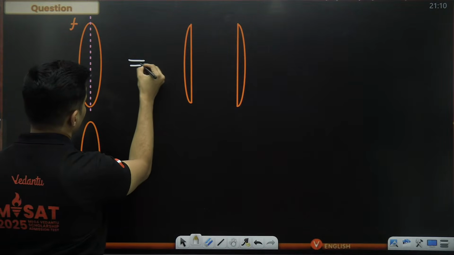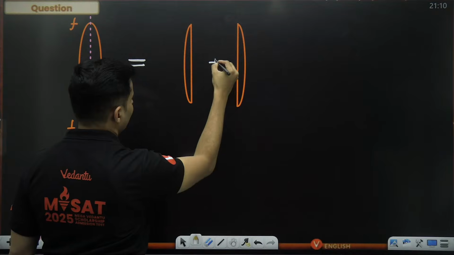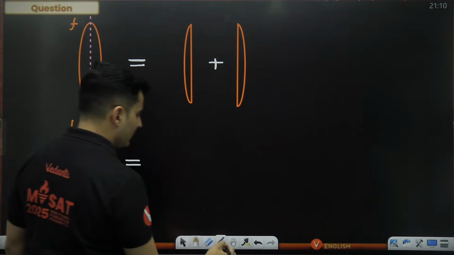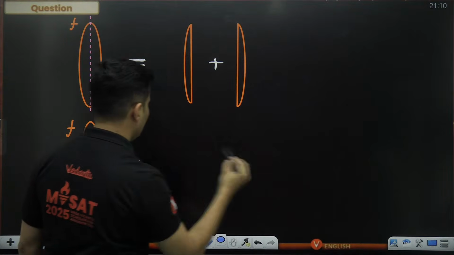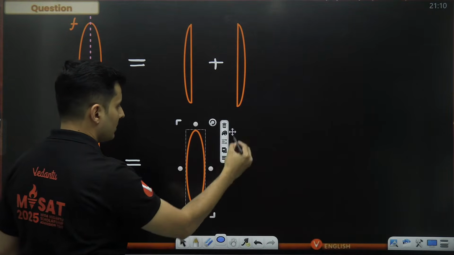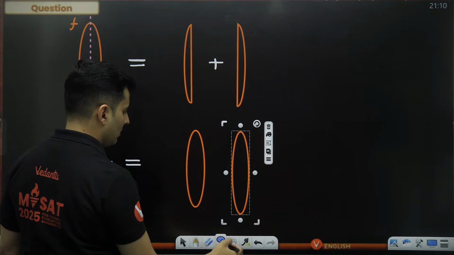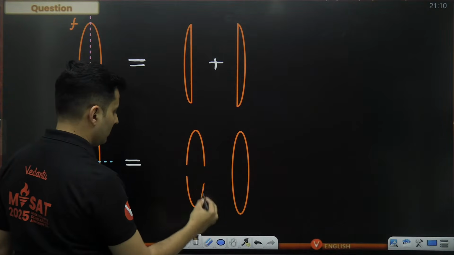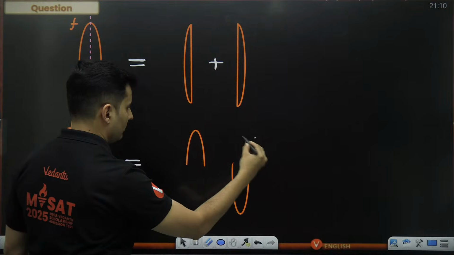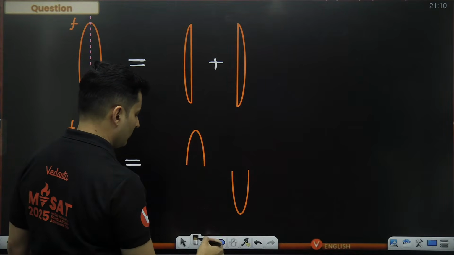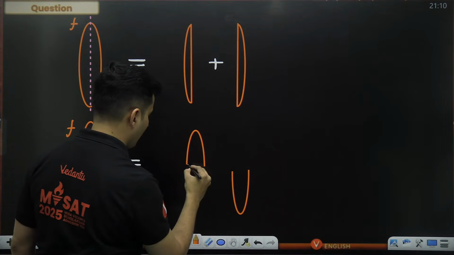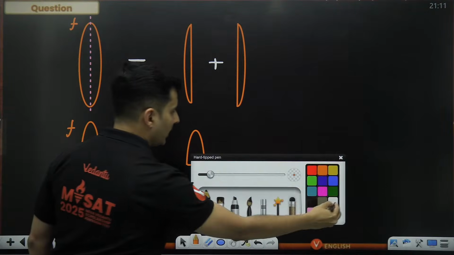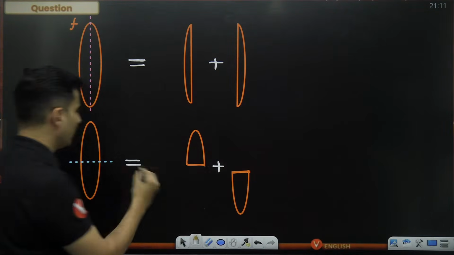So this is nothing but a combination of this and this. Similarly, I can think of this as a combination of this and this. This and this together make this particular lens.